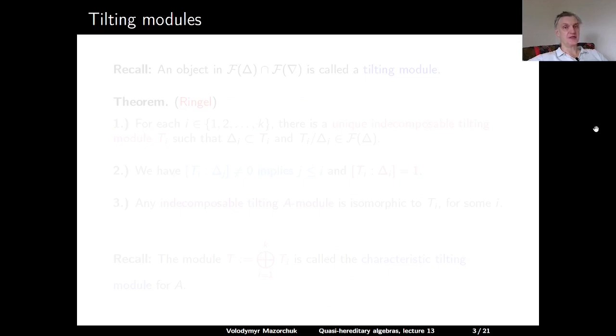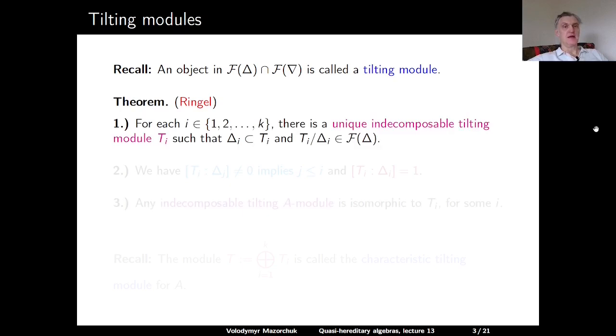In the last lecture, we defined tilting A-modules as objects in the intersection of F delta and F nabla. Moreover, we proved the following classification theorem due to Ringel. Claim 1. For each i between 1 and k, there is a unique indecomposable tilting module Ti such that delta i is a submodule of Ti, and the cokernel of this inclusion has a standard filtration.